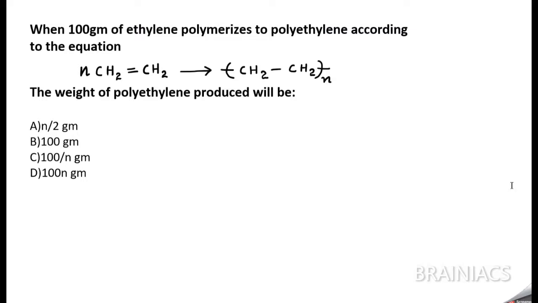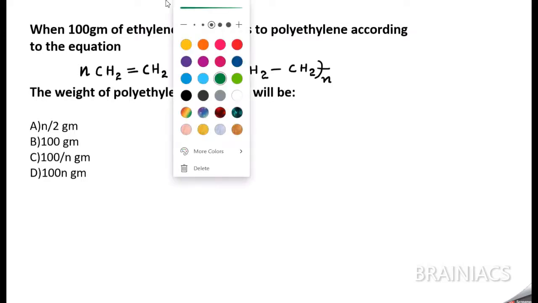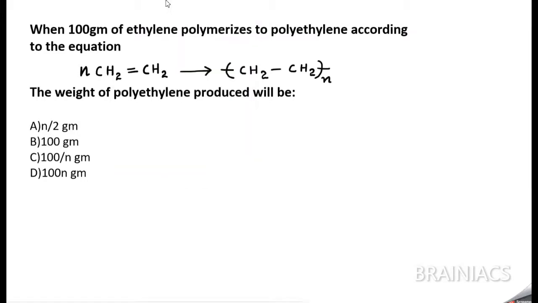You could understand that n moles of ethylene were there. So it polymerizes to form CH2-CH2, having n molecules. That double bond got converted to single bond. Now, if you see here, this question demands some respect actually. Why I am saying that is, n moles are given in the question.